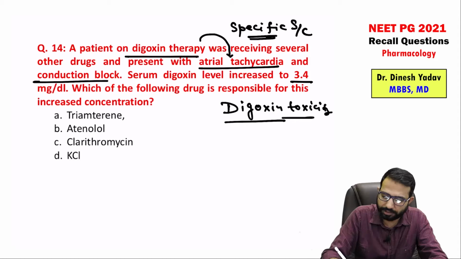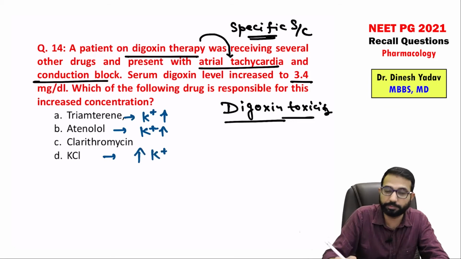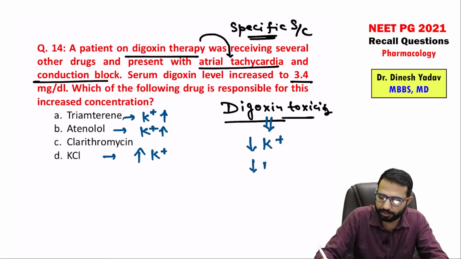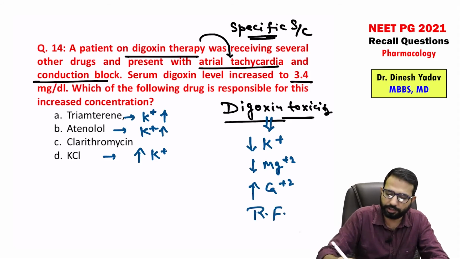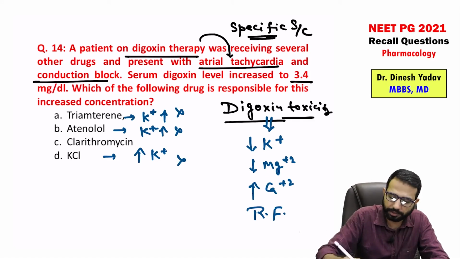So guys, triamterene is an epithelial sodium channel blocker, a potassium sparing diuretic. Atenolol, a beta blocker, can again cause initial hyperkalemia. Beta blockers, RAS pathway inhibitors, KCl, in all these conditions you can see the potassium increased. And if the potassium is increased, it cannot cause digoxin toxicity, because hypokalemia leads to digoxin toxicity. Hypomagnesemia leads to digoxin toxicity. Hypercalcemia leads to digoxin toxicity. Renal failure may lead to digoxin toxicity. So these drugs are not possible to cause the digoxin toxicity. So directly you can give the answer as clarithromycin.